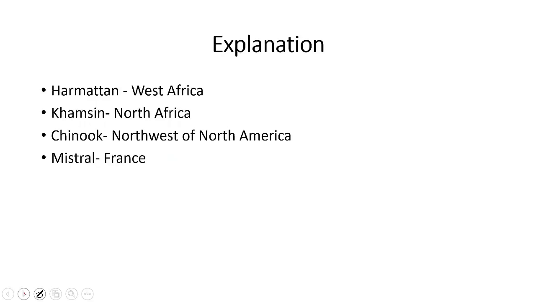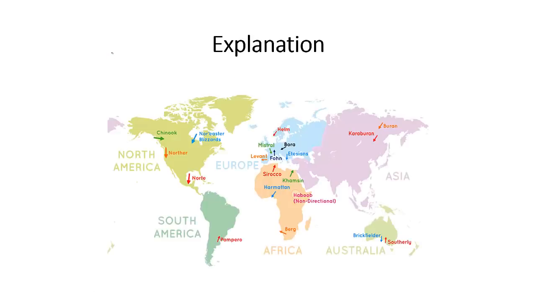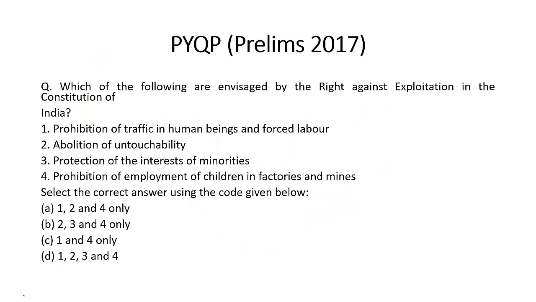Let's look at the explanation. Harmattan, West Africa. Chinook, North America. Khamsin, North Africa. Mistral, France. And this is the map: Chinook, Harmattan, Mistral, Khamsin.